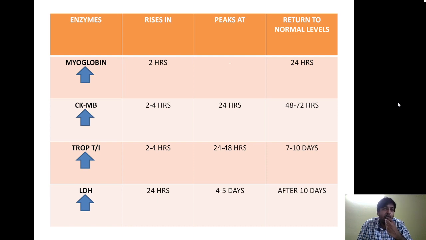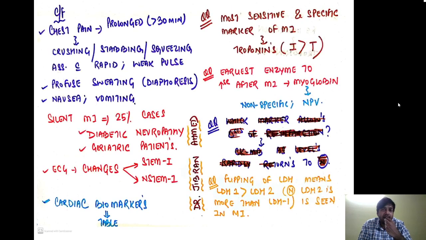So these are the 4 important enzymes. Now out of this, the best is the troponin. Okay, troponin are the best. Then let us see some important MCQs with regard to the cardiac biomarkers. The most sensitive and the specific marker of myocardial infarction are the troponins. And if you have to choose between troponin I and T, you will choose troponin I. Troponin I is a better and more specific marker than troponin T.